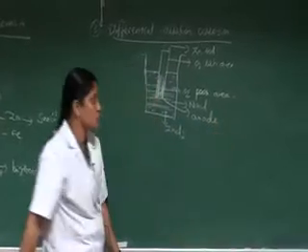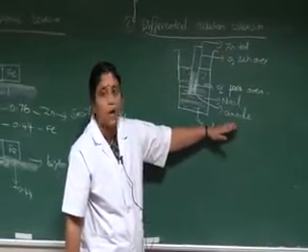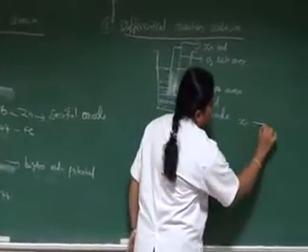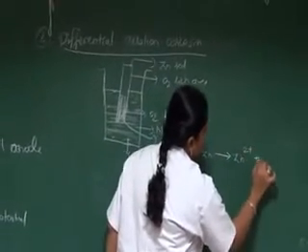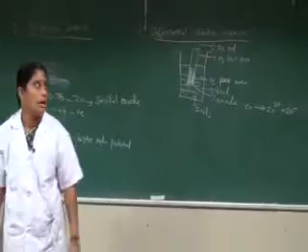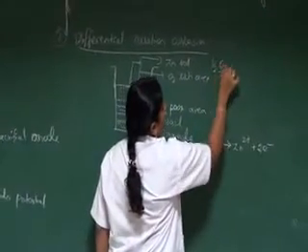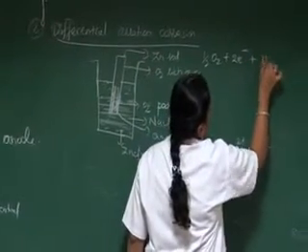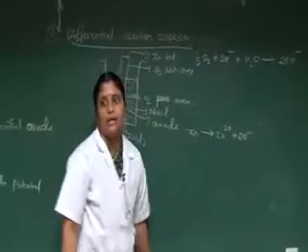We know the mechanism of corrosion. What reaction takes place at the anodic part? Oxidation, that is liberation of electrons, takes place. Zinc undergoes oxidation and liberates electrons. They form Zn2+ and 2e minus in the anodic part, and the cathodic part is the formation of hydroxide ion.